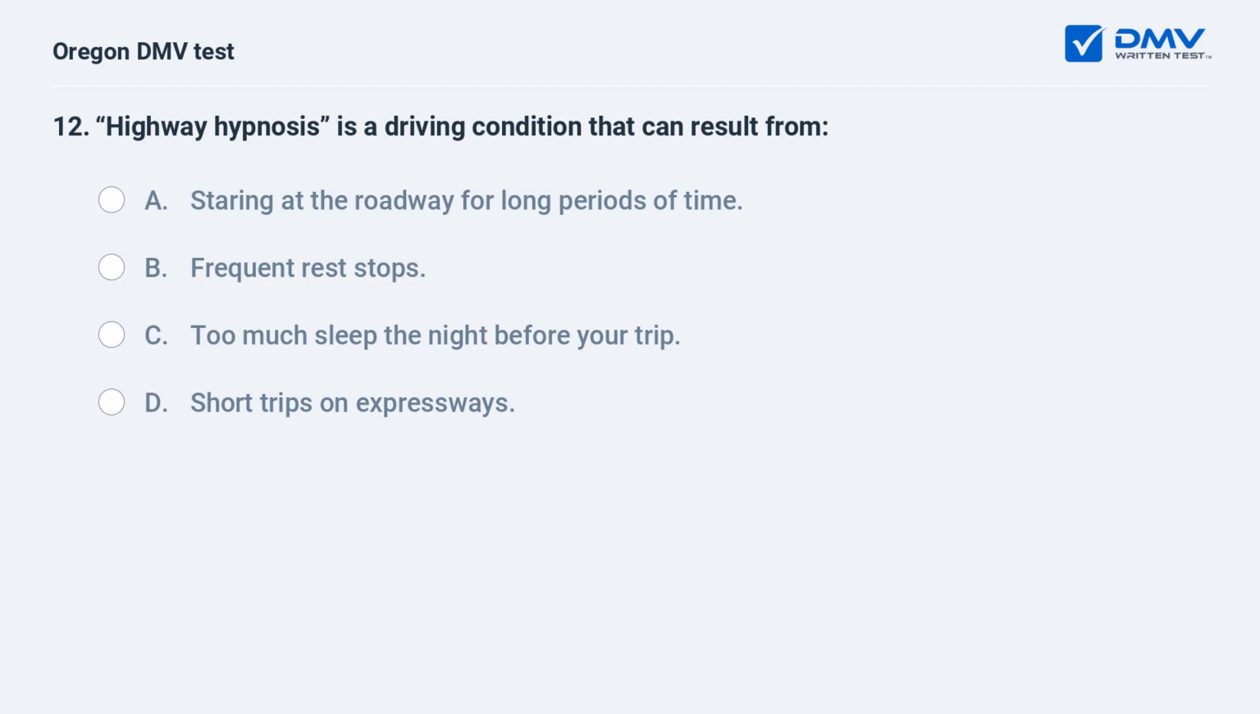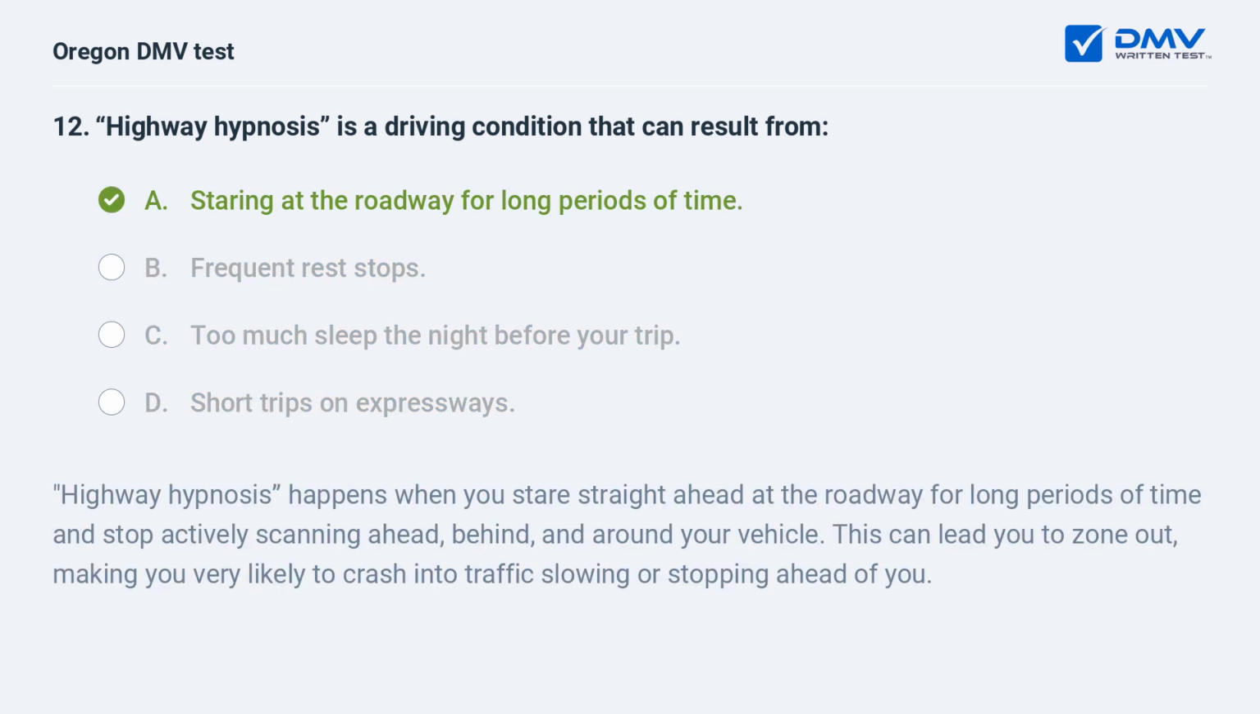Highway hypnosis is a driving condition that can result from A. Staring at the roadway for long periods of time. B. Frequent rest stops. C. Too much sleep the night before your trip. D. Short trips on expressways. A. Staring at the roadway for long periods of time.